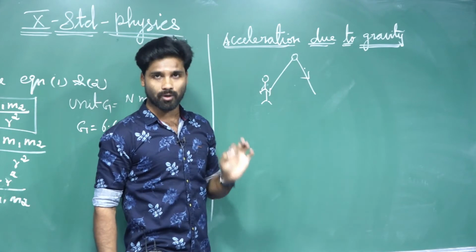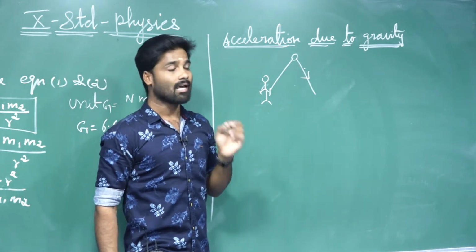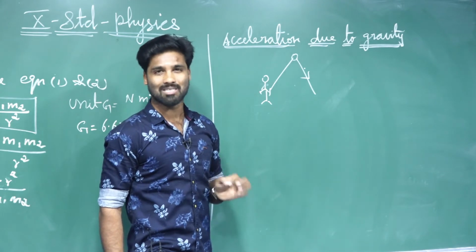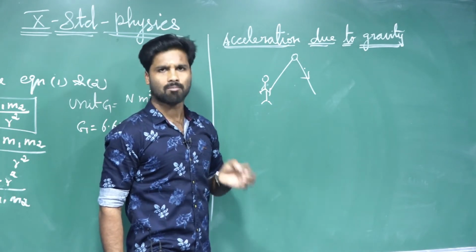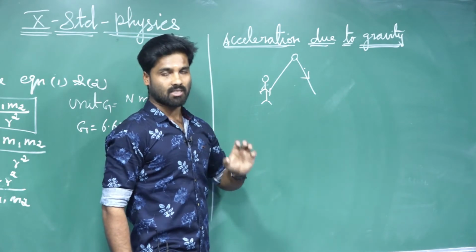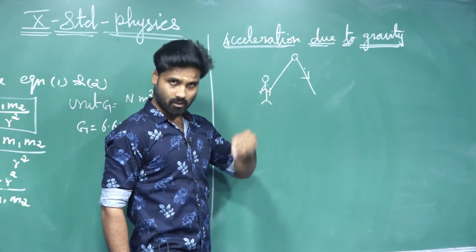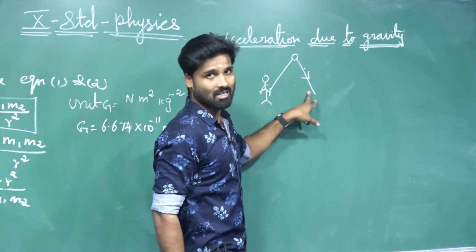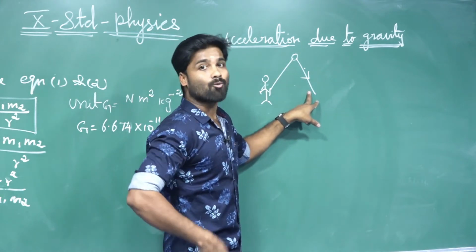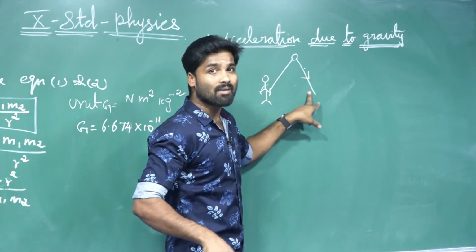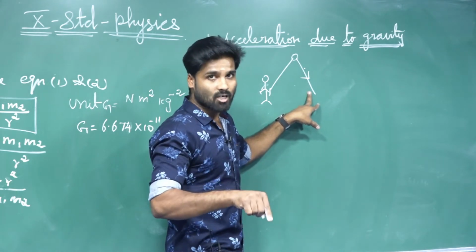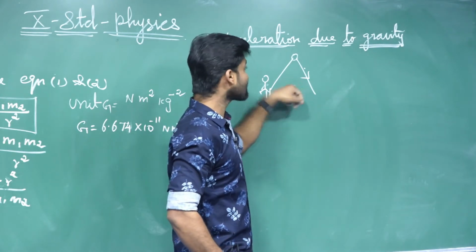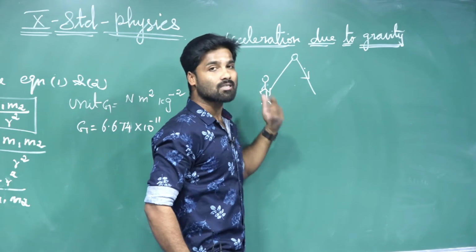Whenever we throw an object in the upward direction, at a certain height the velocity of the object ceases, which means it becomes zero. After that the object starts to fall down. When it falls down, what will happen? The velocity changes. Why does the velocity change? Due to the earth's gravitational force, which acts on the object and makes the velocity change.